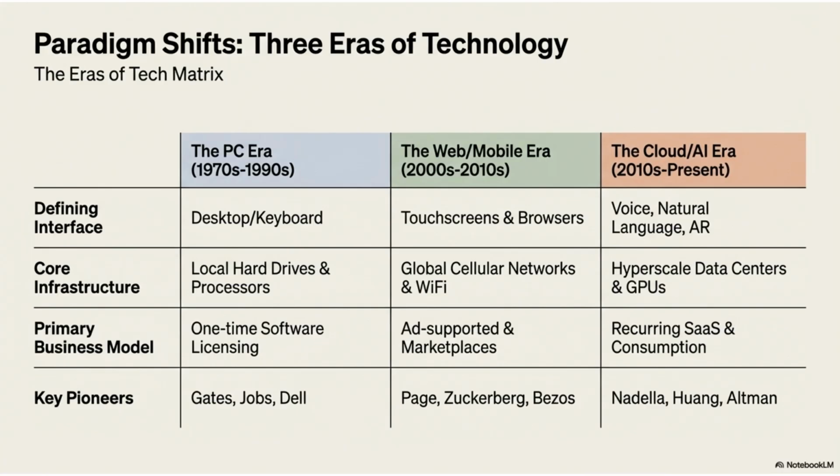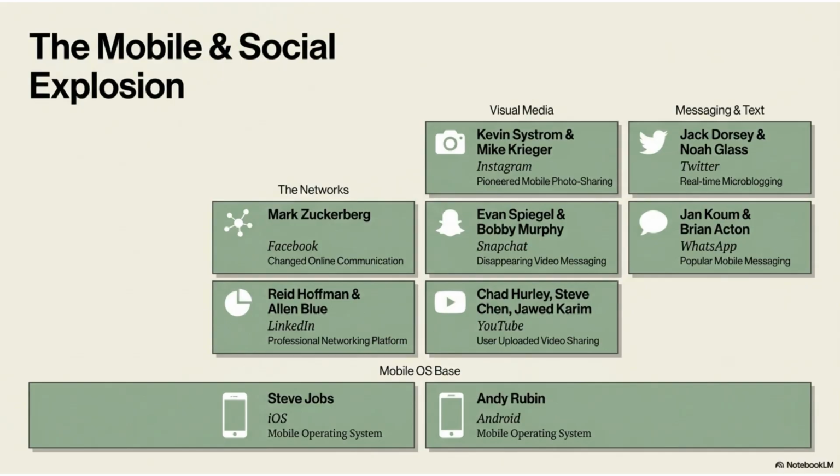Technology evolved through three major paradigm shifts: the PC era, the web mobile era, and the cloud AI era. These shifts transformed the defining interfaces, core infrastructure, and primary business models. The mobile and social explosion was powered by the mobile OS base, including iOS and Android. Networks, visual media, and messaging platforms emerged, led by pioneers like Mark Zuckerberg of Facebook and Kevin Systrom of Instagram.